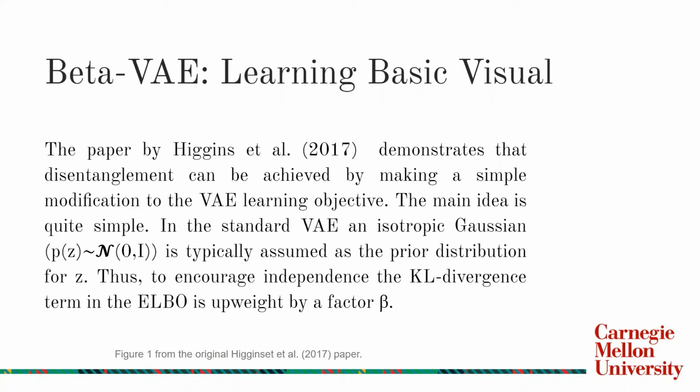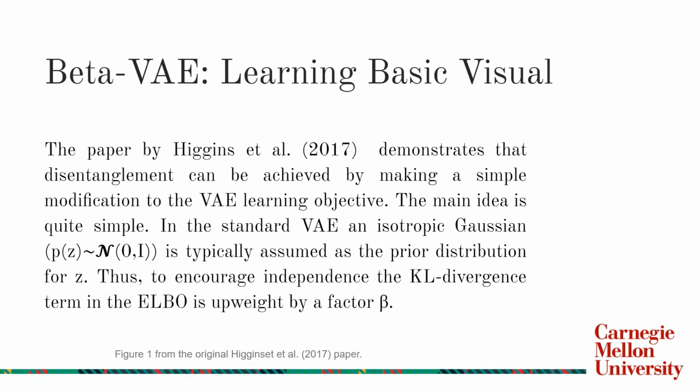The baseline model central to this project consists of the Beta VAE architecture proposed by Higgins. The model is composed of two parts: an inference network which maps samples from a data set into a latent variable Z, and a generative model that decodes the latent variable back into the original data space. This paper demonstrates that disentanglement can be achieved by making a simple modification to the Beta VAE learning objective.